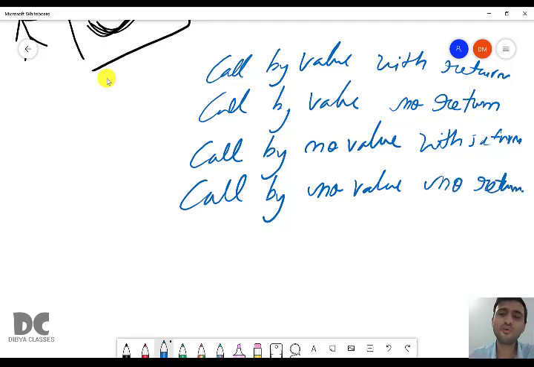So there are a total of four types of call by value: call by value with return, call by value no return, call by no value with return, and call by no value no return. So let us understand what this concept is.